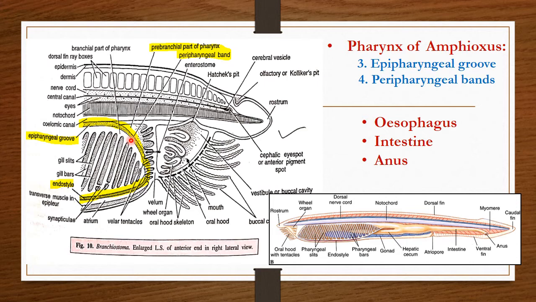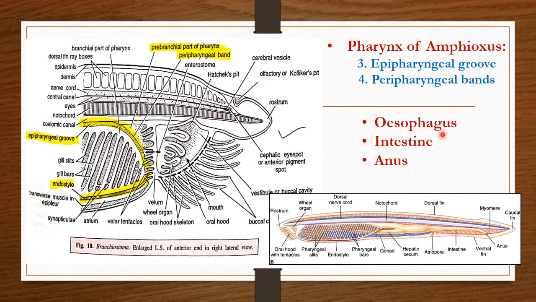They run obliquely upward and backward, one along either lateral wall of the pharynx, and unite dorsally with the anterior end of epipharyngeal groove. These bands demarcate a small anterodorsal prebranchial region of the pharynx. Here we can see the prebranchial region of the pharynx, which is devoid of gill slits.